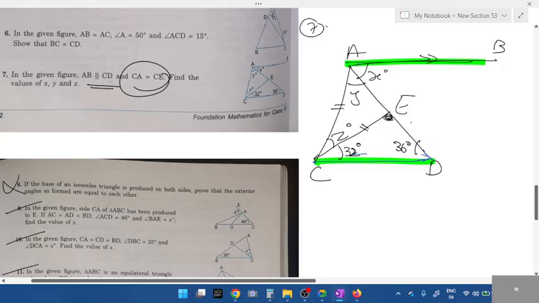Calculate angle E. All of you will find the answer. Be quick. Write it step by step. Right? In triangle CED, angle C plus angle D plus angle E is 180.